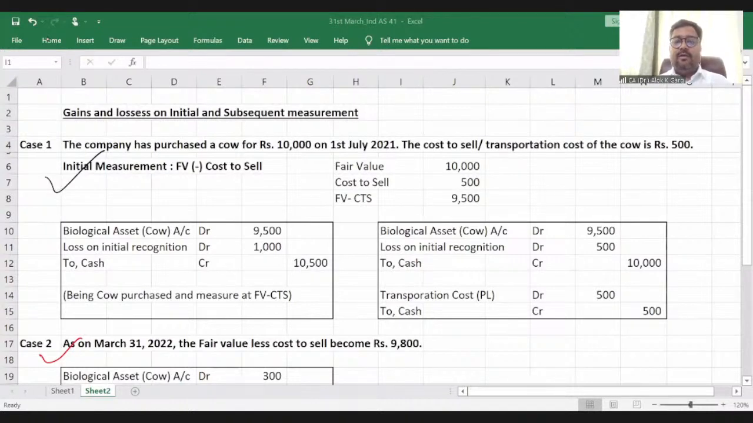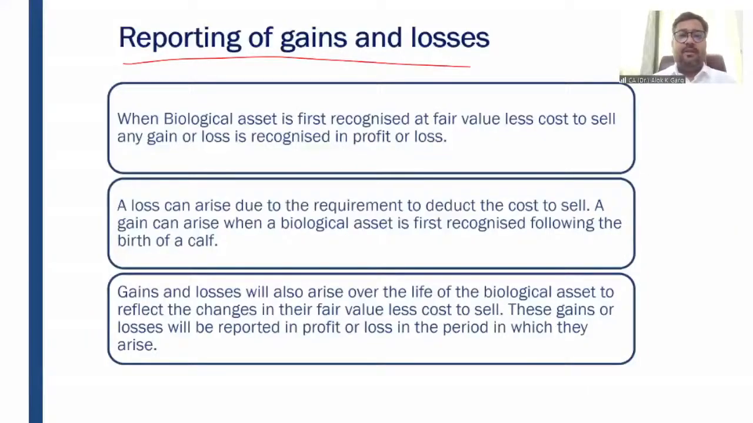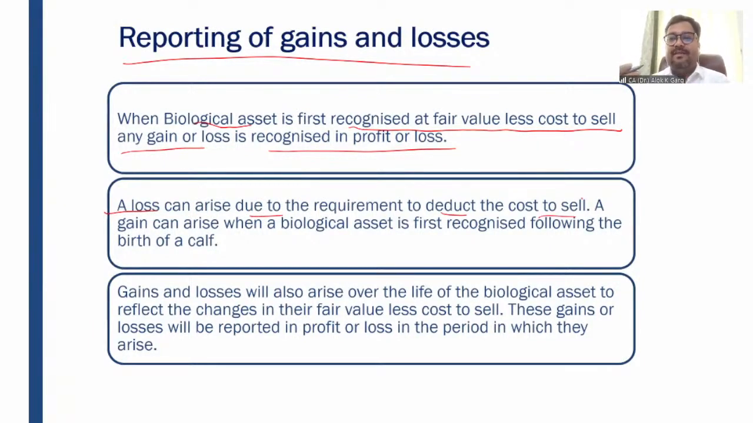Okay, let's go to the PowerPoint presentation again. Reporting of gains and losses. When a biological asset is first recognized at fair value less cost to sell, any gain or loss is recognized in profit or loss. A loss can arise due to the requirement to deduct the cost to sell, right? So why is this loss recognized? Because we are deducting the cost to sell from fair value. That is why there is a loss, right?